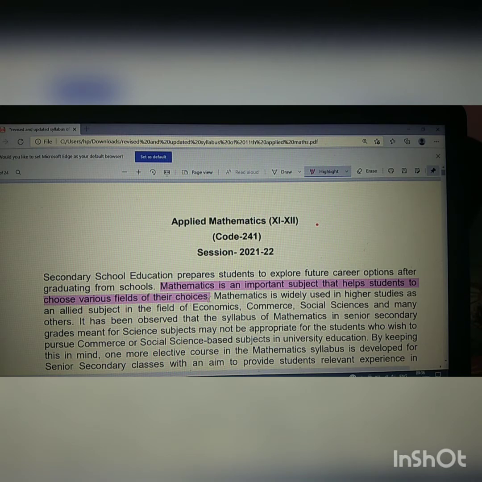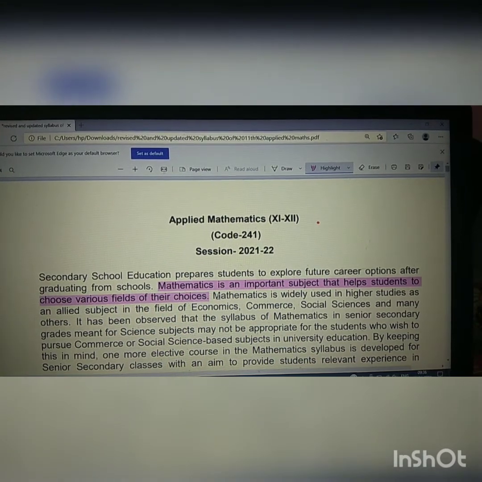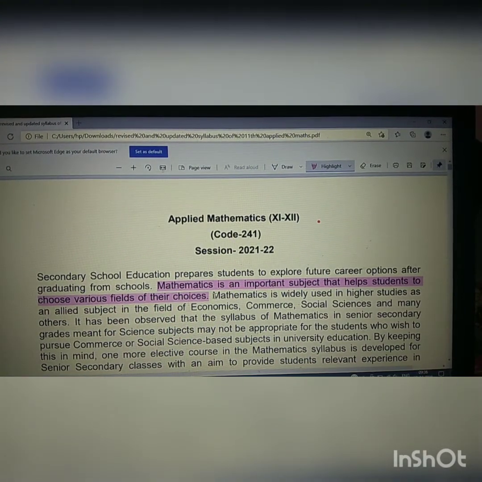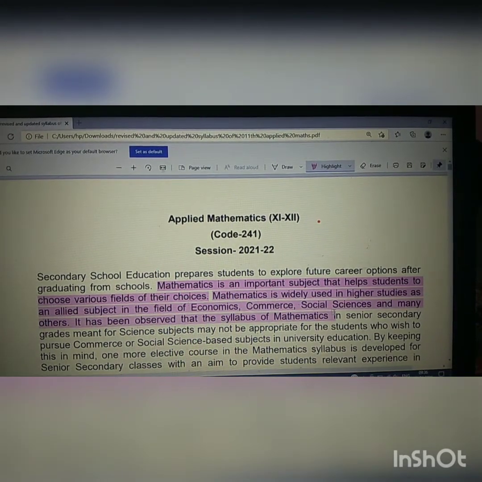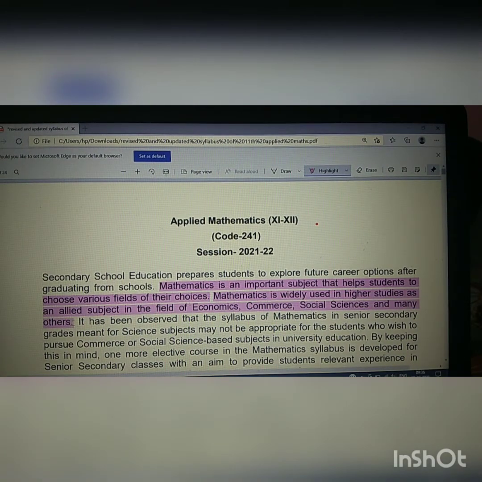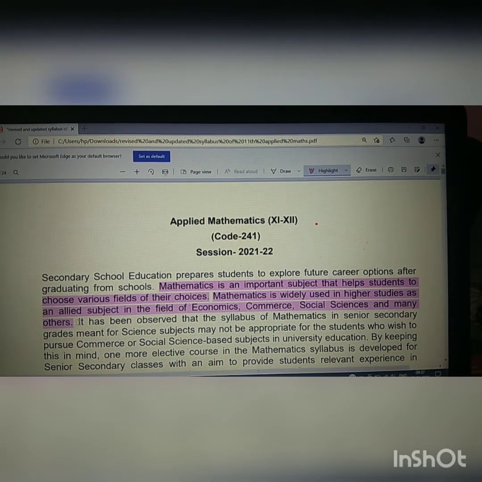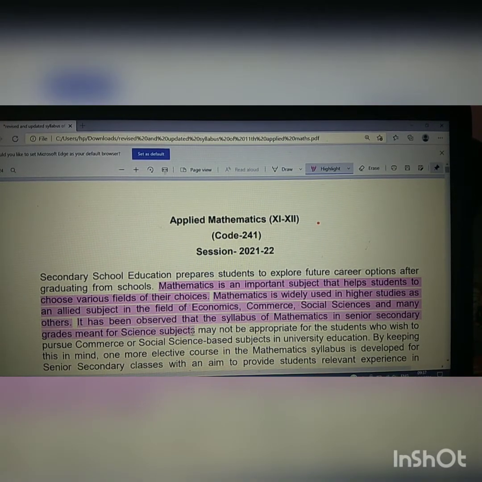But if we look at the mathematics taught in the higher classes, the senior secondary classes, we feel that mathematics is widely used in higher studies, like in economics, commerce, social science, and many other subjects. But still, the syllabus of mathematics taught for many years in class 11th and 12th is completely surrounded by aspects that are purely meant for the science subjects and not for the other subjects.